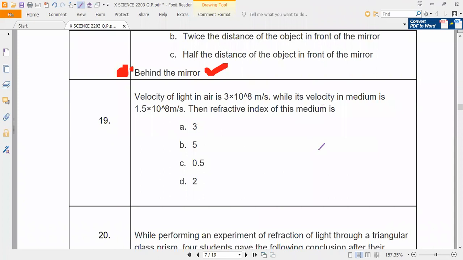Next. The velocity of light in air is 3 into 10 power 8. The velocity in the medium is 1.5 into 10 power 8. What is the refractive index of that medium they are asking? So 3 divided by 1.5. How much, guys? It is 2, I think. Directly, so 2 is the answer.